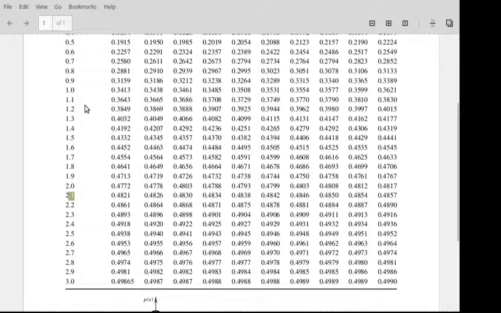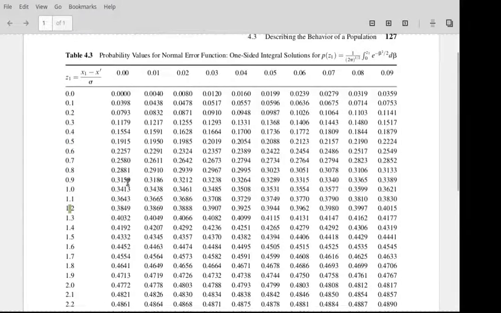All right, so 1.25. 1.2 is here, and then I need to come over and find 5. It looks like it's here. Let me make sure I'm looking at the right column. Yep, I am. So 394. So that goes to a P of 0.3944.